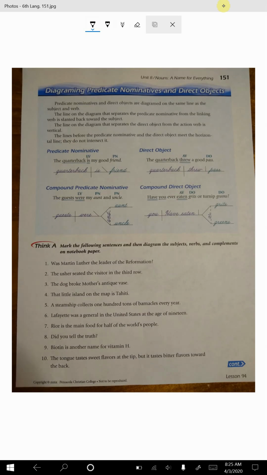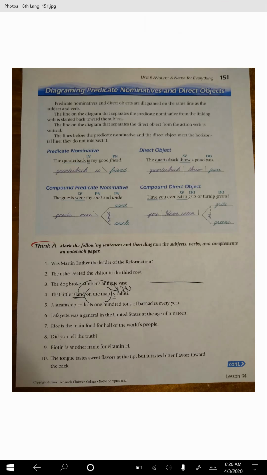Let's do number 4. We'll skip number 3 and go to number 4. That little island on the map is Tahiti. All right. What is the prepositional phrase here? Yep, on the map. So what's the subject? The island is the subject. Is a linking verb. Linking island to Tahiti, they're one and the same. So you have a linking verb. So here, this is called a predicate nominative.